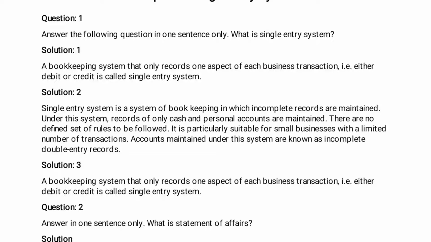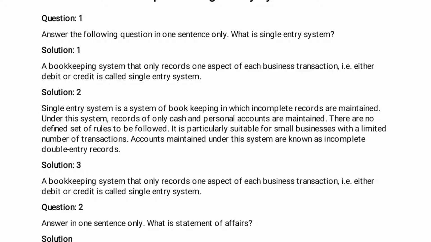Here is solution number 1: a bookkeeping system that only records one aspect of each business transaction, either debit or credit, is called single entry system. Here we have to understand that in the single entry system, it is either debit or credit, only one aspect of business transactions is recorded.